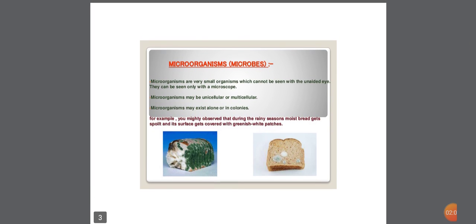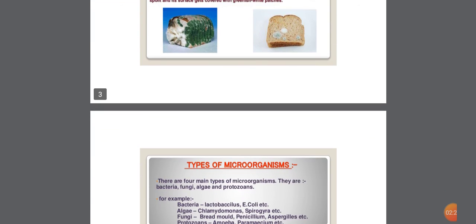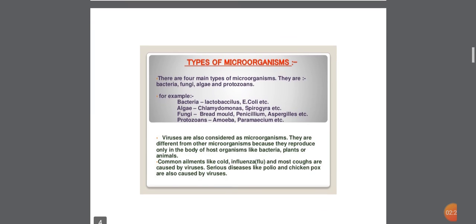Students, microorganisms you observe during the rainy season: mold. Bread gets spoiled and its surface gets covered with greenish white patches. It is nothing but a fungus.